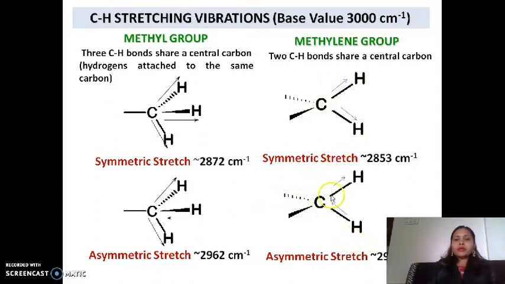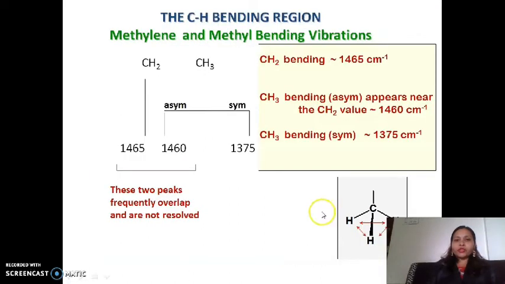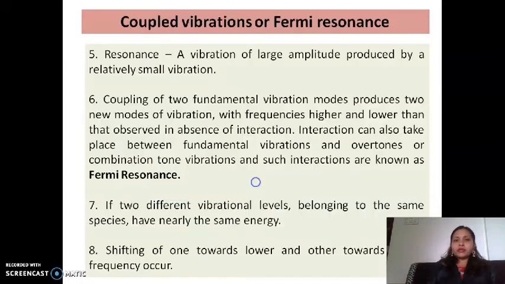In the same way, in the methylene group there are two types of vibrations, so the single peak is divided into two peaks at different vibrational frequencies, symmetric as well as asymmetric. That's why it is called coupling vibration. Similarly, in the case of bending vibration, which occurs at near about 1400 centimeter inverse, there is an overlapping of the two peaks in some cases, or it may show two peaks. That's why you have to remember these are called coupling vibration.